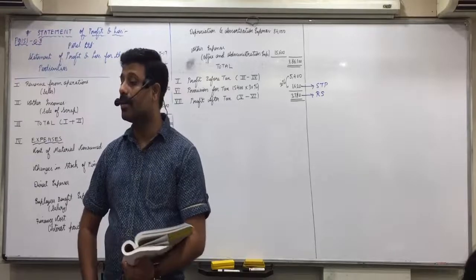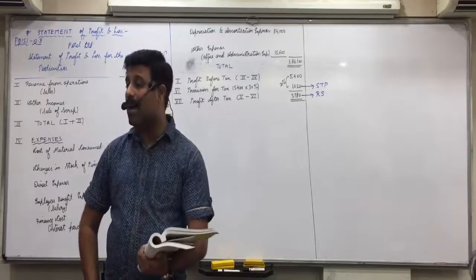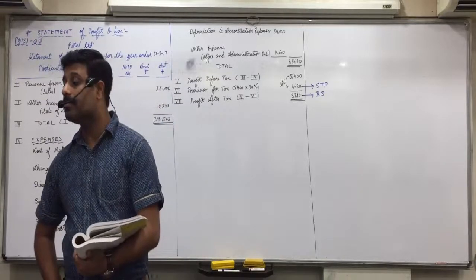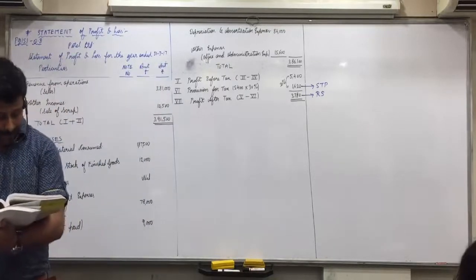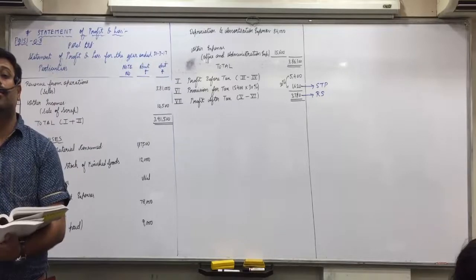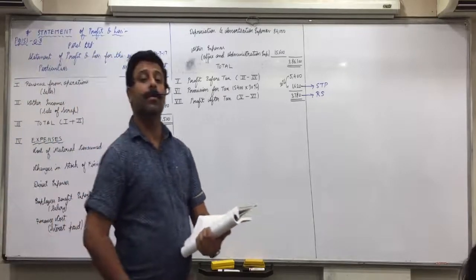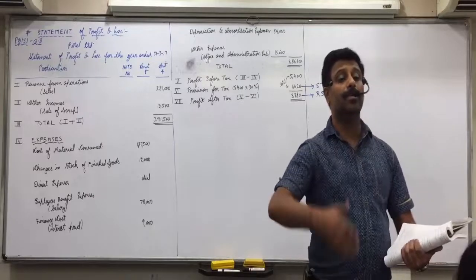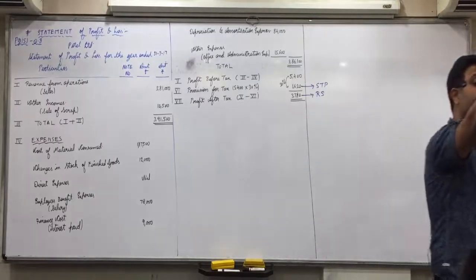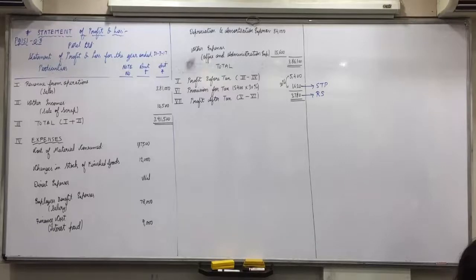Then, Khyati, interest on bank overdraft. Finance cost. Interest is finance cost. Okay. Then, Aryan, bonus. Who is in between Atawale and Dhruv Thakur? Bonus to employees.